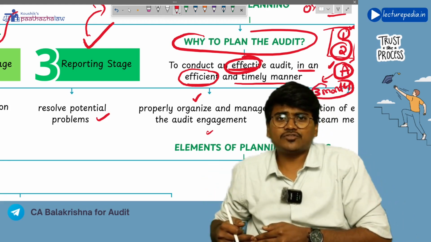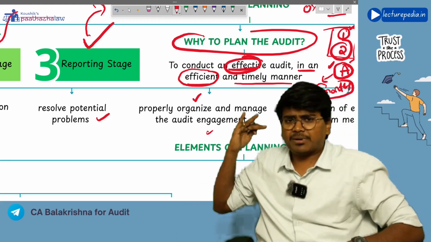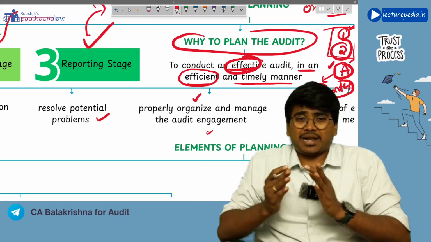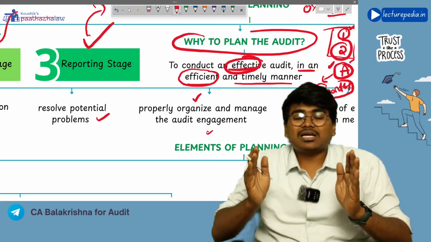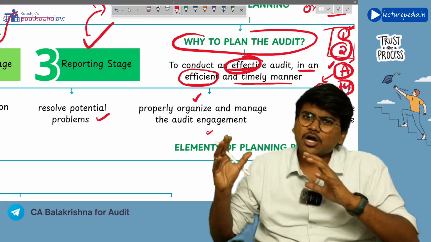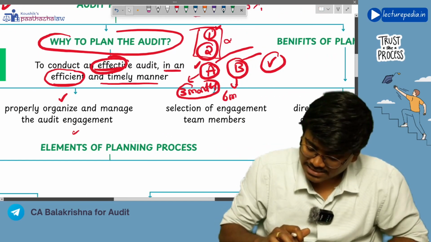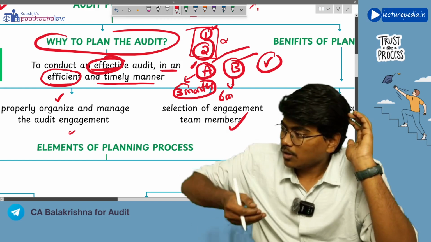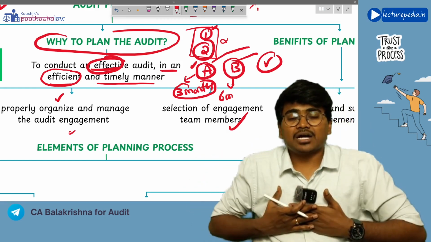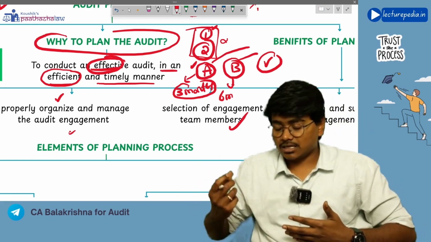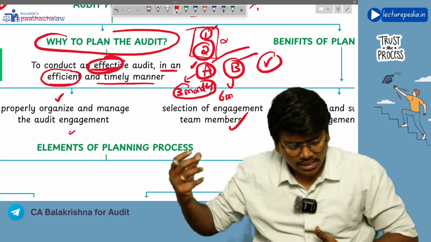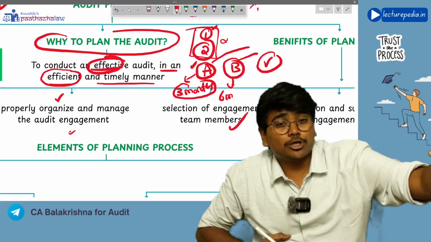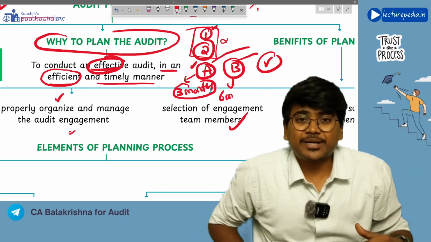For your preparation of CA Intermediate, let's say you have prepared a proper plan, then everything will be under your control, right? So with the help of planning, you can properly organize your audit. Got it? Next, it will also help you to select the engagement team. In the planning stage, the planning will help the auditor to decide which people should be included in the engagement team.